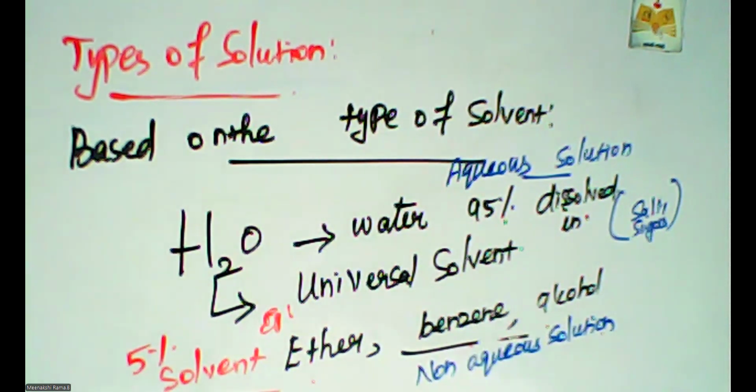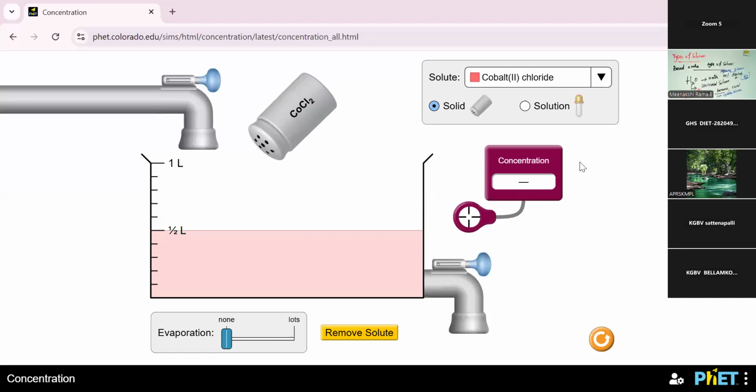Okay, and the next one is based on the amount of solute. Before that, we are going to see one simulation. From this simulation, we are going to learn the concentration.